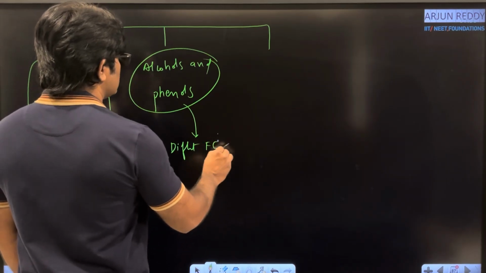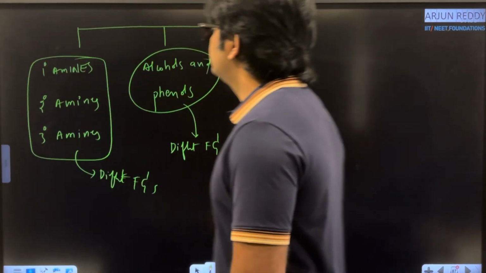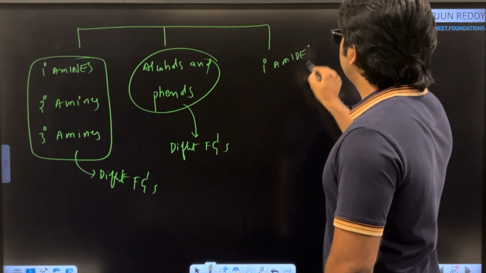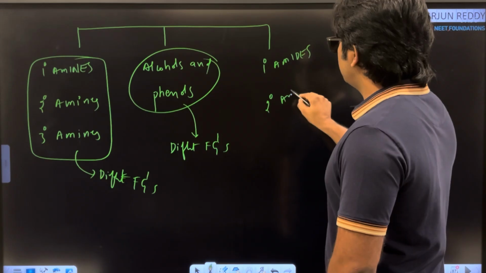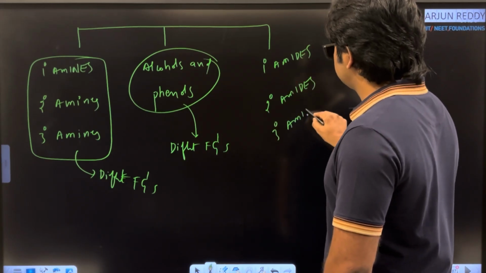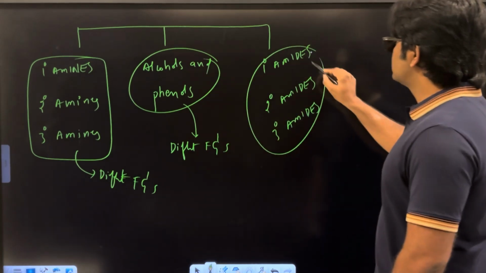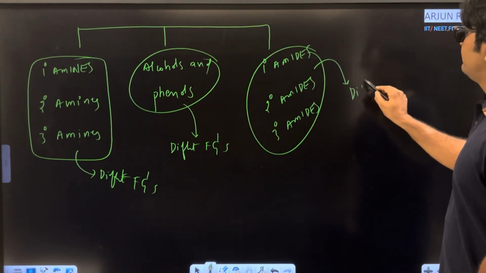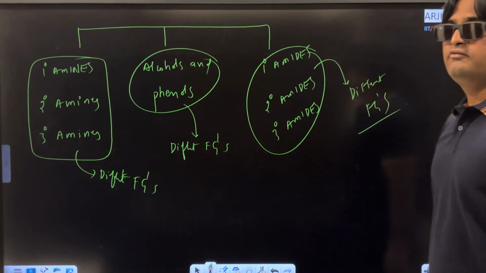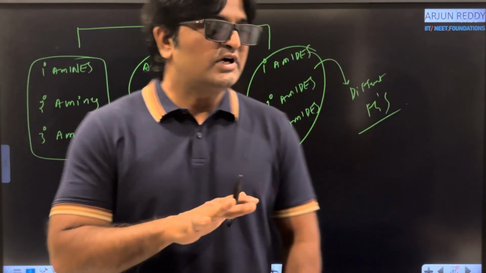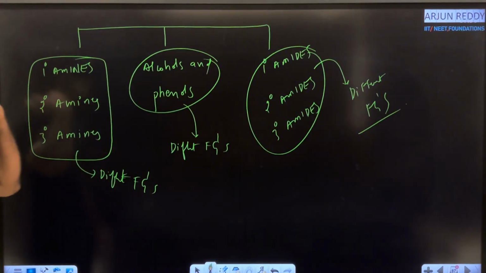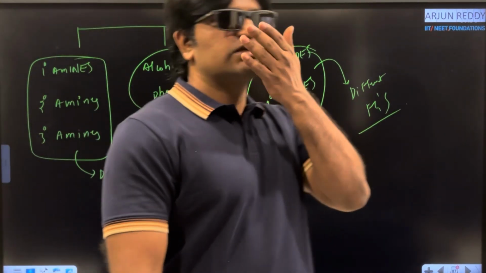Come to the third one: primary amides, secondary amides, tertiary amides. These are also considered as different functional groups. Very important. In functional isomerism, mainly we are getting confusion from these three. There is no problem with other functional groups.